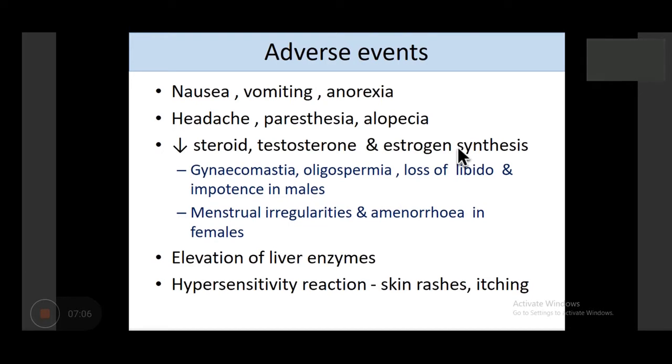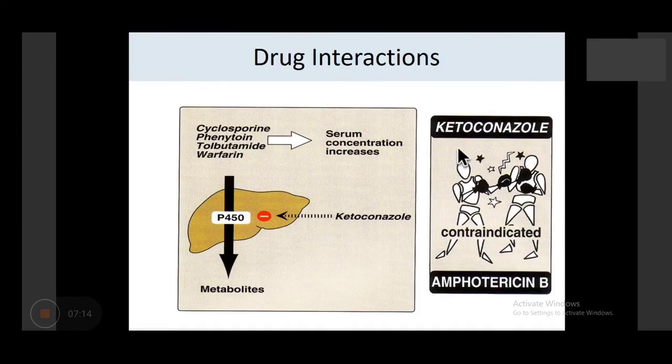And apart from that, some patients show hypersensitivity reaction to ketoconazole, like skin rashes and itching. Drug interaction is also there. If you remember, 5-flucytosine and amphotericin B are synergistic, while ketoconazole and amphotericin B should not be used together. They are contraindicated. Why?